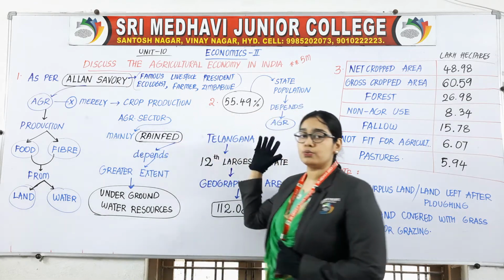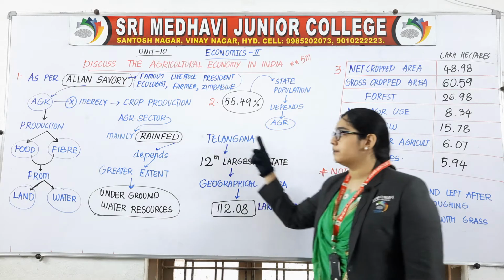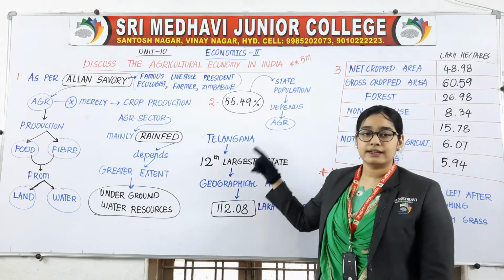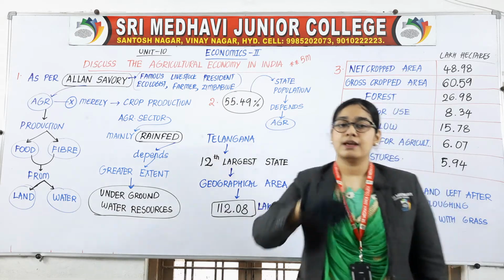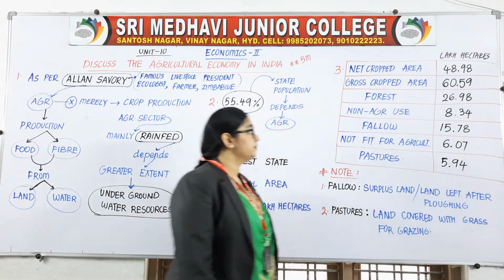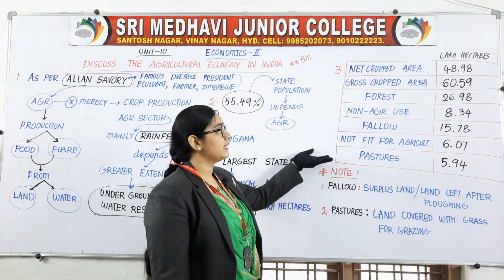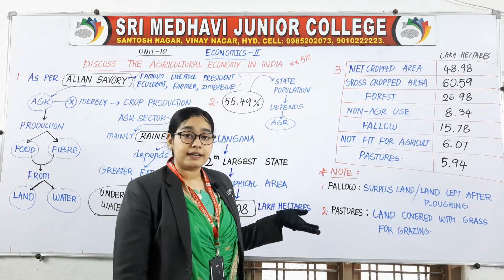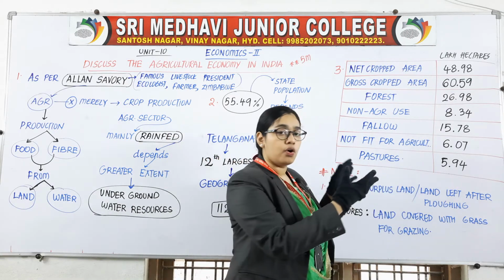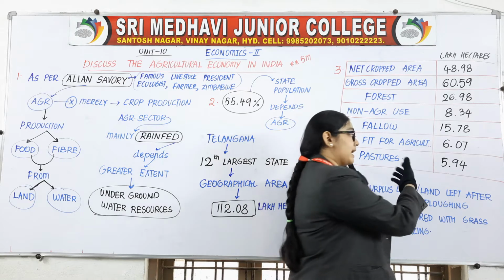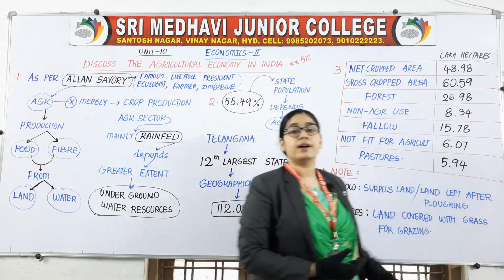So how many points are completed? 1 and 2. In point 1 we discussed Alan Savory. In point 2 we discussed that it is the 12th largest state and how much of the population depends upon agriculture. Third point, you might have seen that a table is drawn. It represents what type of land has how much area.